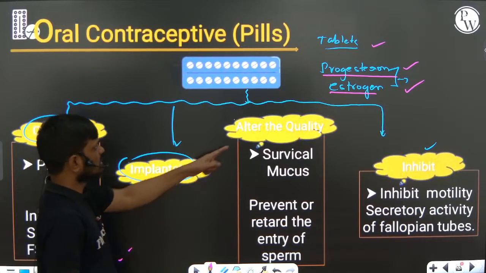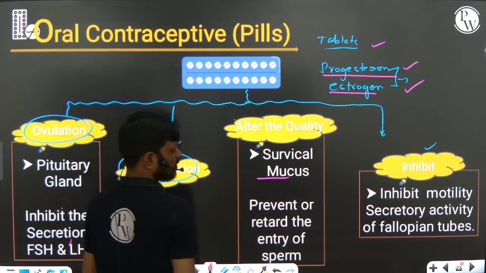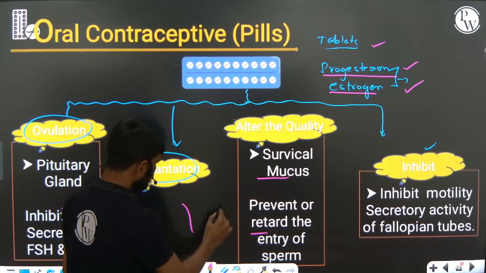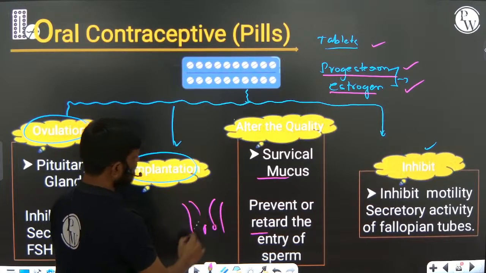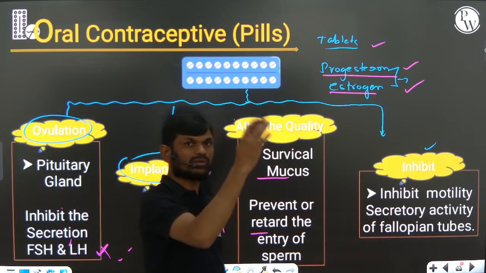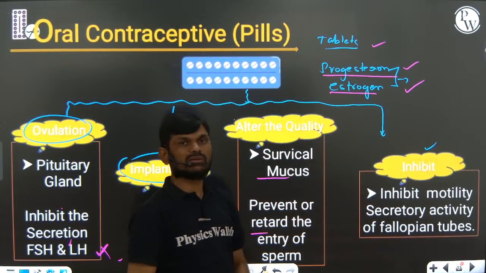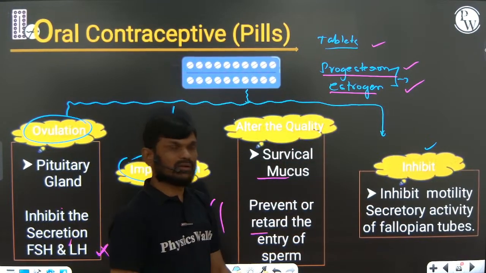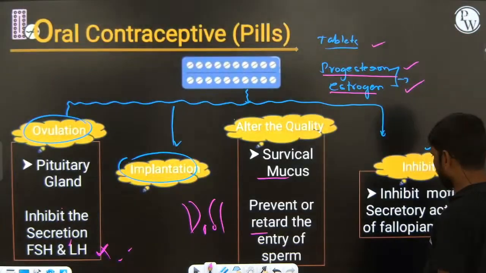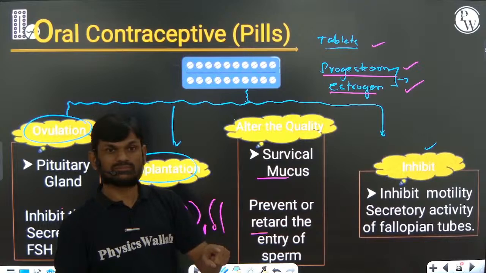Implantation is also prevented because they alter the cervical mucus. The cervical mucus is altered and they prevent entry of the sperm, so the mucus is not suitable for the movement of the sperm in the uterine cavity. They also inhibit the motility of the fallopian tube. When the fallopian tube is not moving properly, there is no movement of the egg towards the ampulla region.